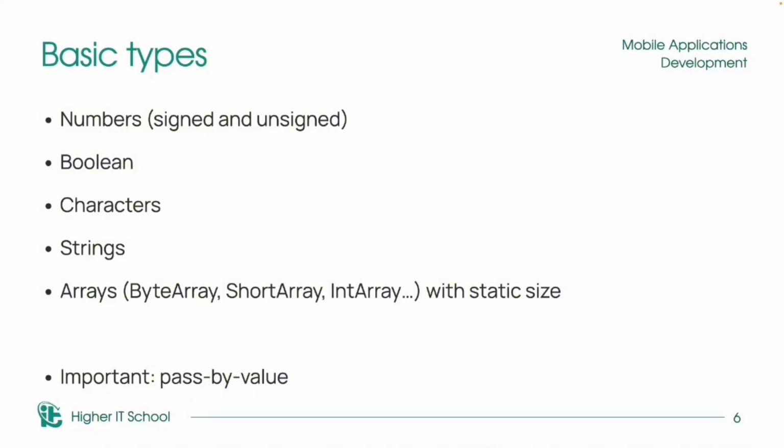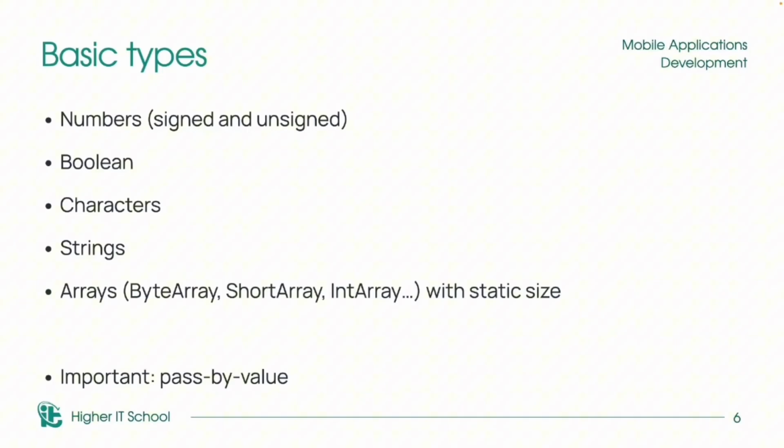And if you know Java, I think you will not be surprised that in Java, string is an unchangeable value. And in Kotlin, we have the same. When we create a string, we can't modify it. If we try to modify it, we will just have a new string. We have a lot of types of arrays with static size.